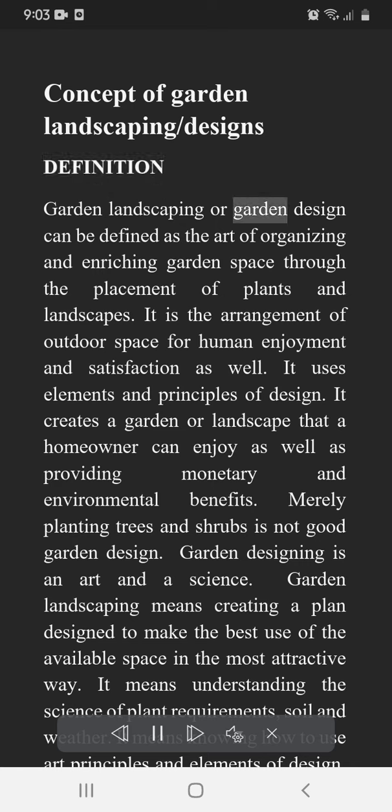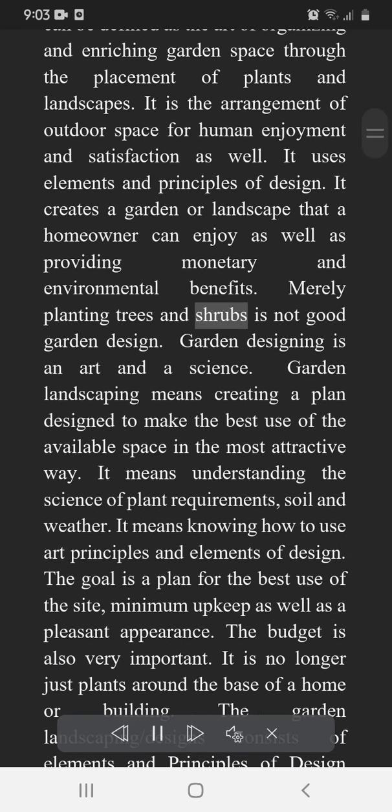Garden landscaping or garden design can be defined as the art of organizing and enriching garden space through the placement of plants and landscapes. It is the arrangement of outdoor space for human enjoyment and satisfaction as well. It uses elements and principles of design. It creates a garden or landscape that a homeowner can enjoy as well as providing monetary and environmental benefits.